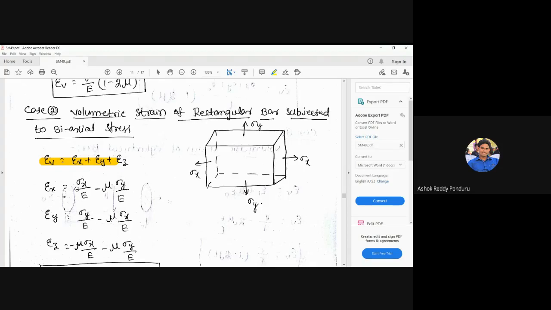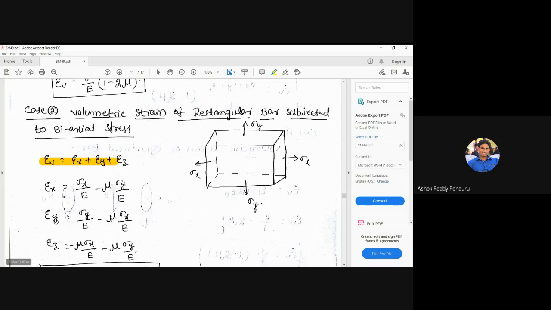Then epsilon x is equal to sigma x by E with a plus sign because the dimension increases due to sigma x, and here I use the minus sign because due to sigma y the dimensions decrease. This is a lateral strain. How do we get it? Mu into sigma y by E. Like that we can calculate epsilon x.